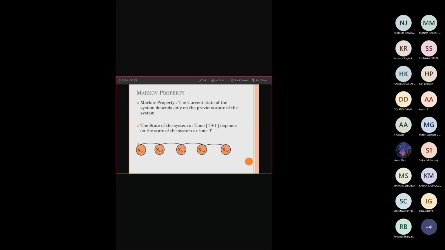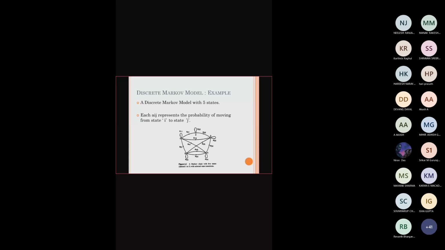Now, what are the properties of the Markov model we have seen? This is going to be a state diagram, state X at time T1, T2, T3, T4, T5. The state transition is going to happen from state 1 to 2 to 3, 4, 5 based upon the transition probability.